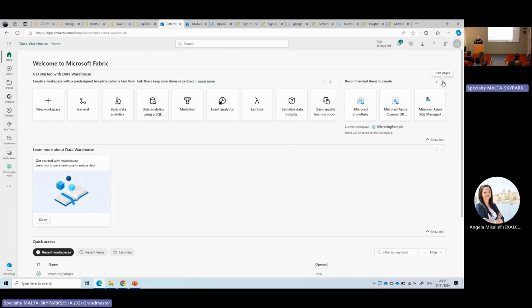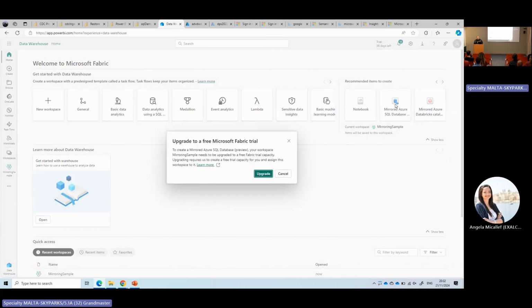Snowflake is new, announced at Ignite. Cosmos DB, Azure SQL Managed Instance. This mirrored database is the Open Mirror that I mentioned to you. So from here, let's go mirroring Azure SQL database. What is it complaining about?